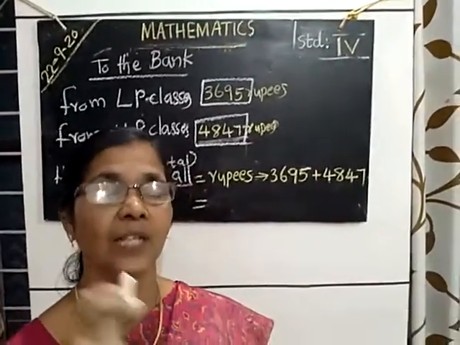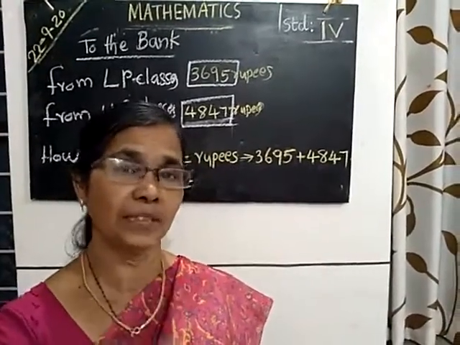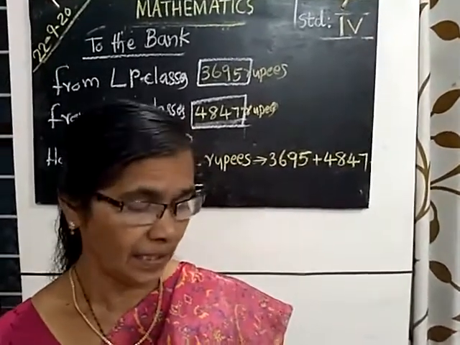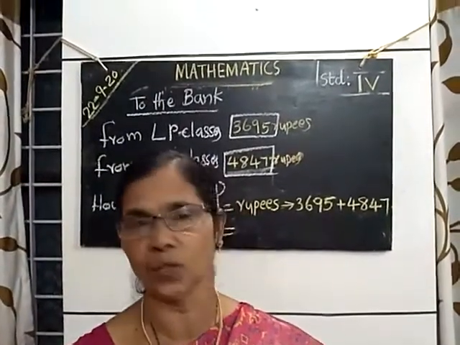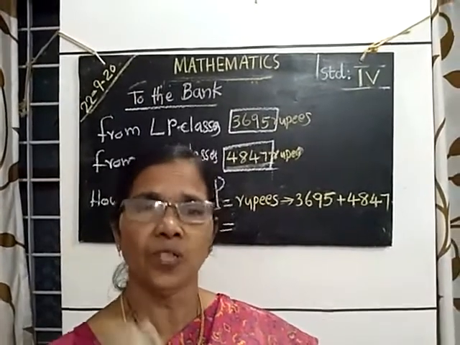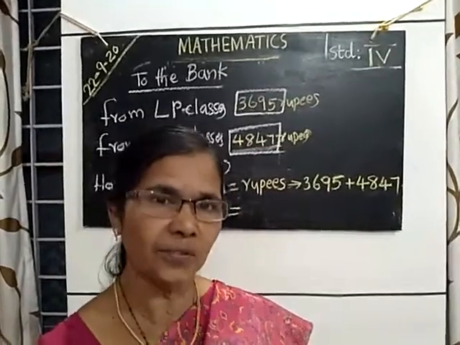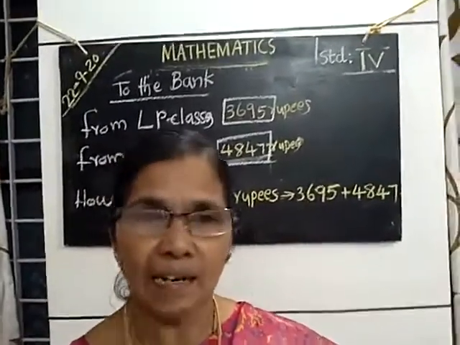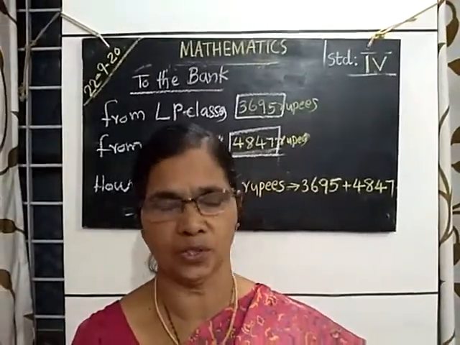First of all, you consider 4,000. Then you can consider hundreds. In the second week it is given 10 ten-rupee notes. That means 40. You write 40 in the tens place only. After 1,000 we have to write the hundreds. How many hundreds? 800 rupees they got.